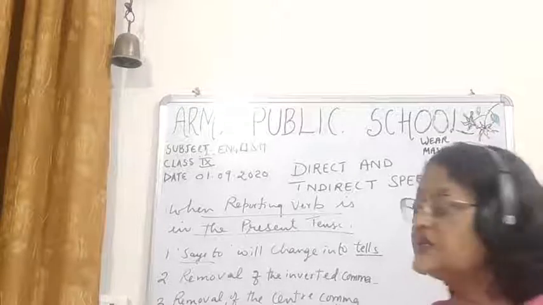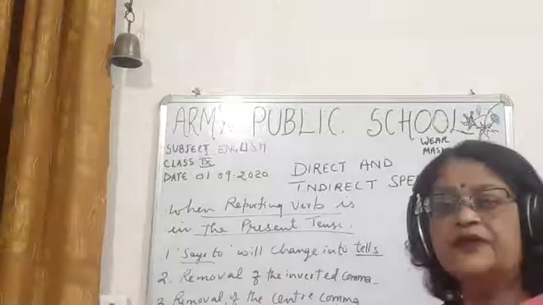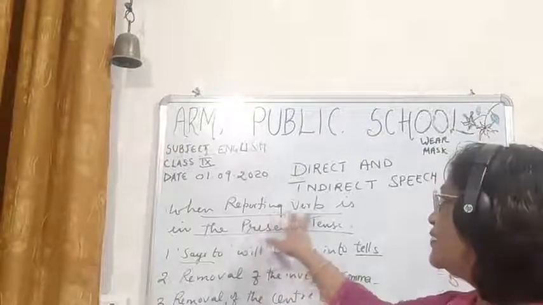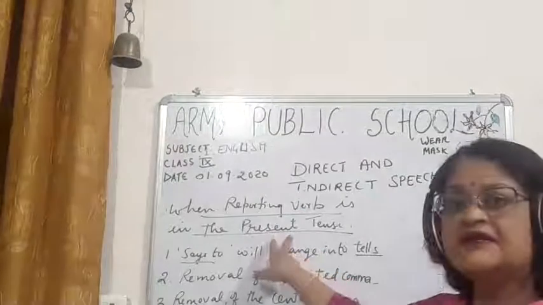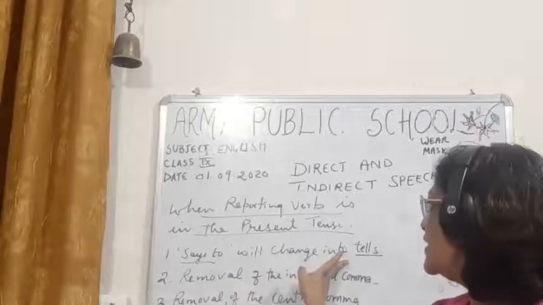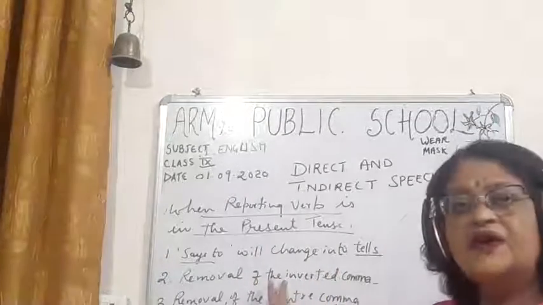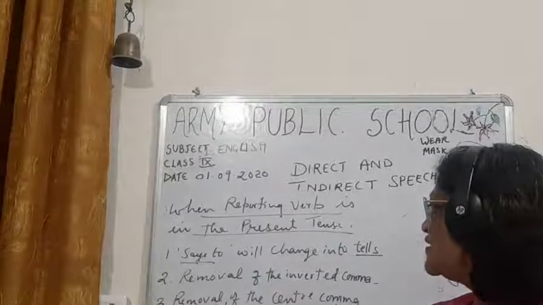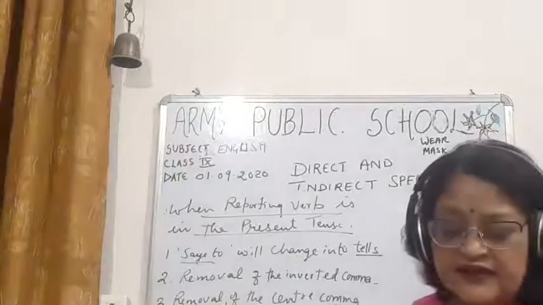Okay. Then children, this is the main first, second, third point, when the reporting verb is in the present tense. So children, what you have to write? Says to will change into tells, removal of the inverted comma, removal of the center comma, and write the conjunction that.